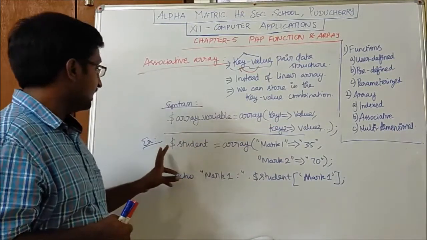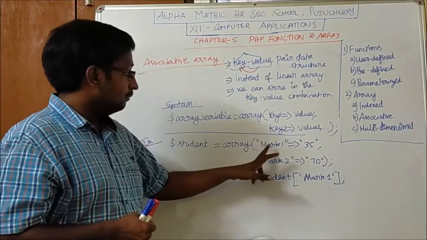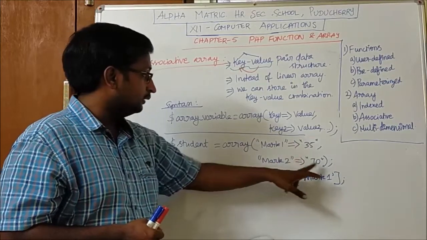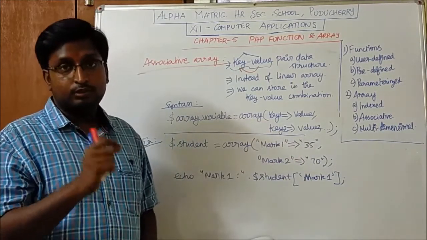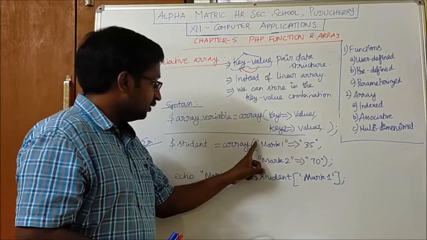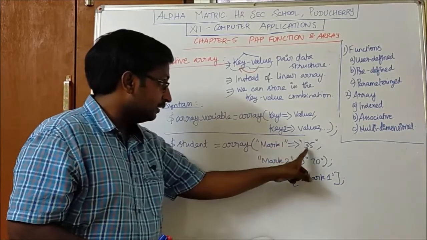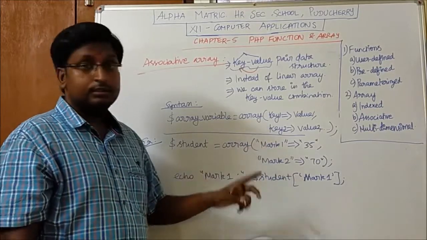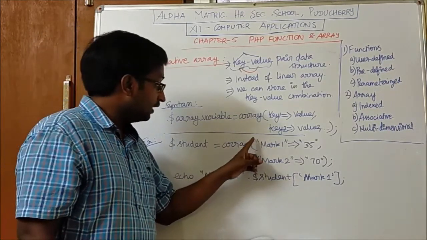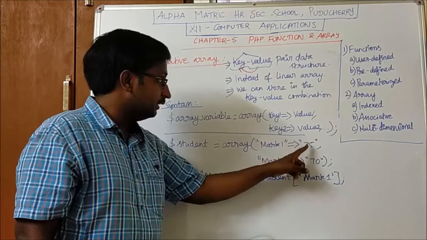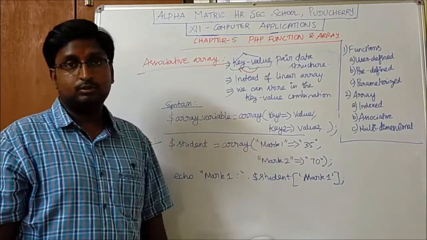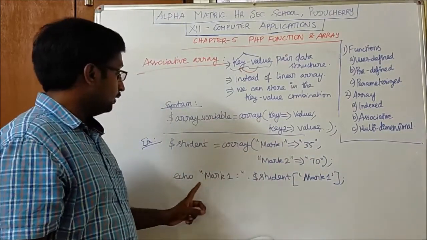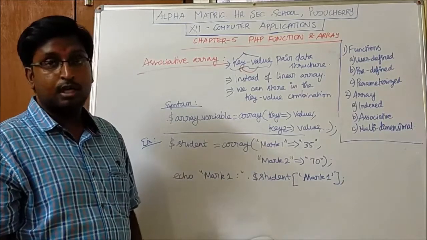Okay. Let us see an example. Student array, mark 1 as 35 and mark 2 as 70. Here we have to note one thing. We have to mention within the double quotes both the key and the value. Okay, this is the syntax. And now I am going to access the value of mark 1, student mark 1.